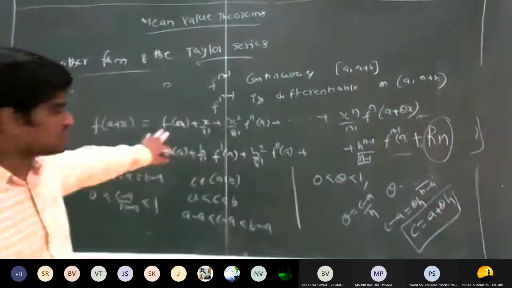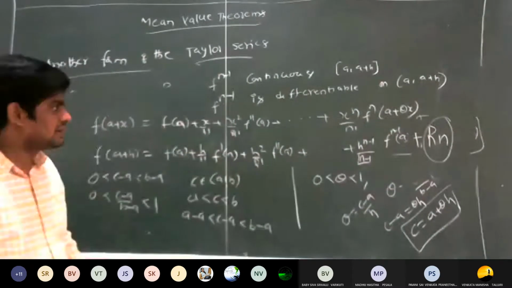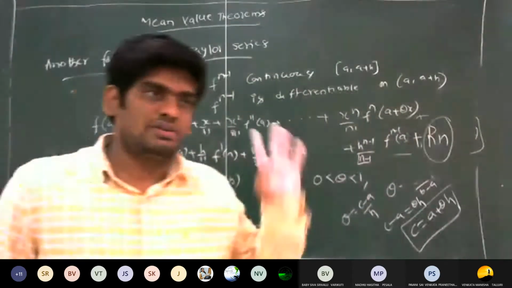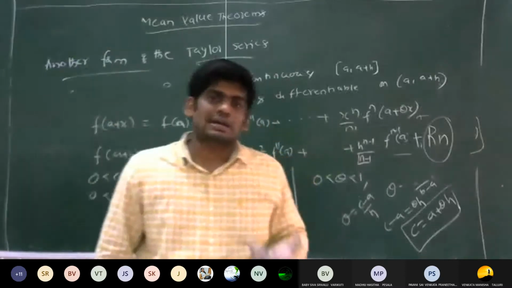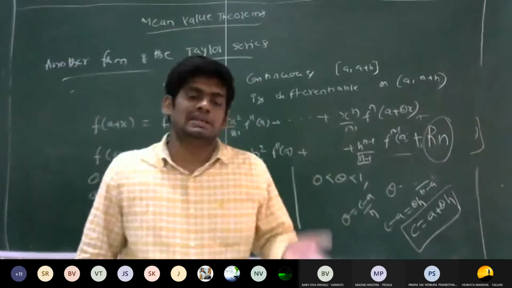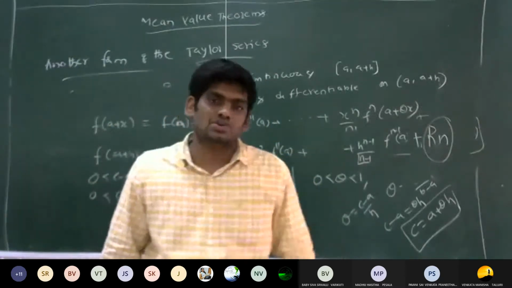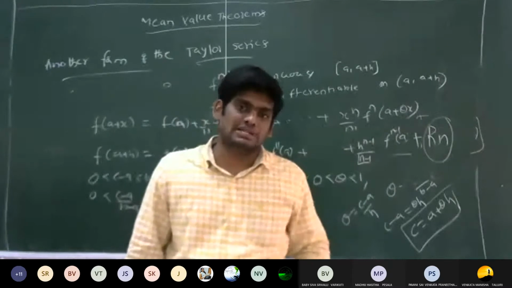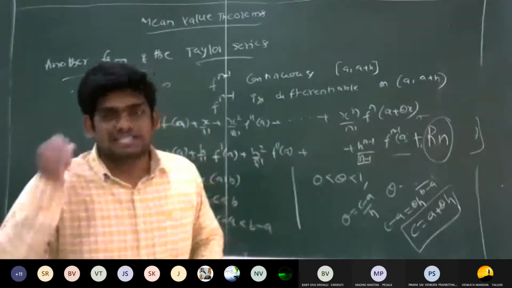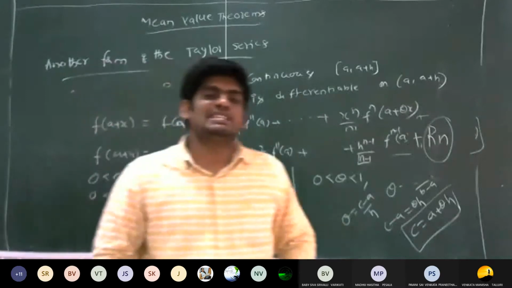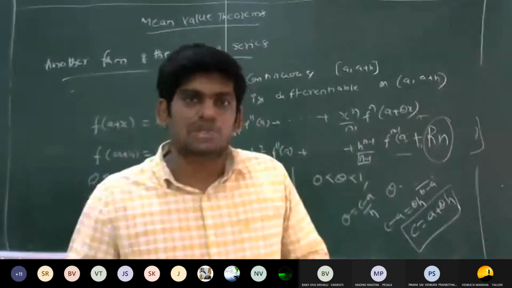So is it clear to you? So this is the Taylor series formula, right? That is what we are discussing. And also the Maclaurin series, which is obtained by replacing a is equal to 0 in the Taylor series. So the Taylor series is obtained about the point x is equal to a, but the Maclaurin series is obtained about the point x is equal to 0.